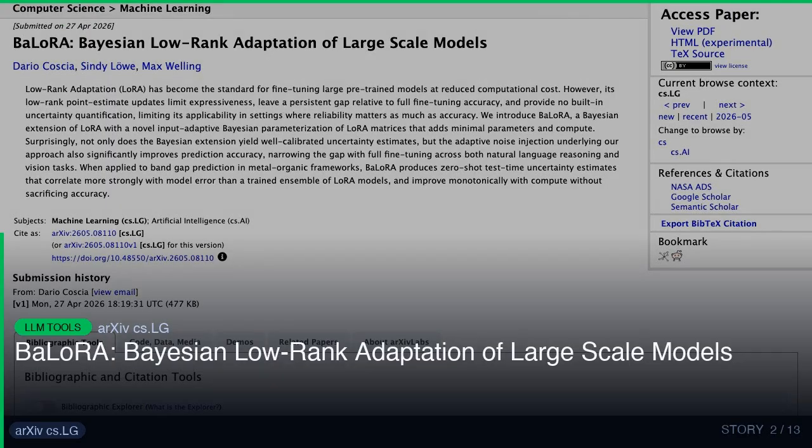This is a tool I'd actually use. Let me tell you why. BaLoRA, Bayesian low-rank adaptation of large-scale models. 2605.08110 v1, announced type: new. Abstract: Low-rank adaptation, LoRA, has become the standard for fine-tuning large pre-trained models at reduced computational cost. However, its low-rank point estimate updates limit expressiveness, leave a persistent gap relative to full fine-tuning accuracy, and provide no built-in uncertainty quantification, limiting its applicability in settings where reliability matters as much as accuracy.